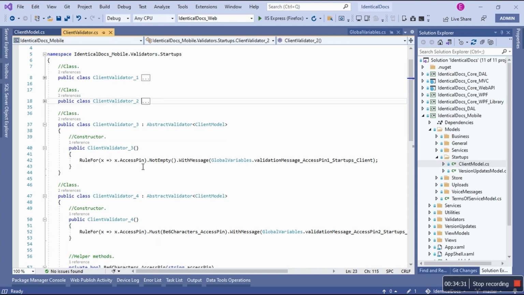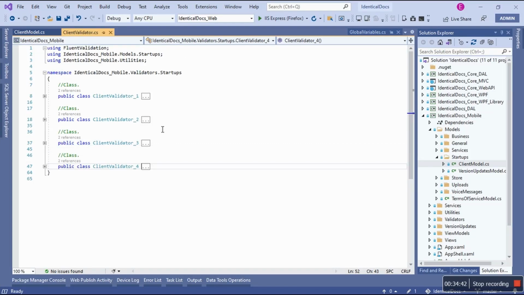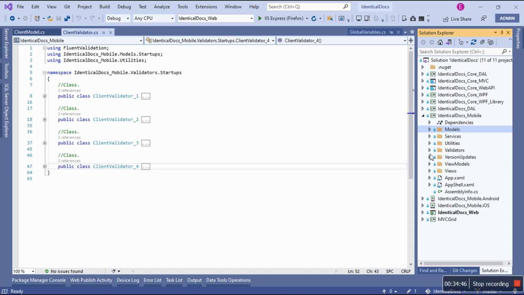And then the third class is for access pin. It should not be empty. And then the fourth class, it should be access pin, it must be 6 characters this time. There we go. But how do I utilize this? I'm glad you asked the question. So we're done with the model. We are done with the validator. Let's go to view model.